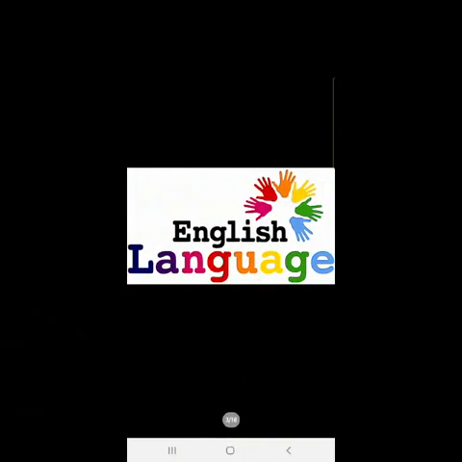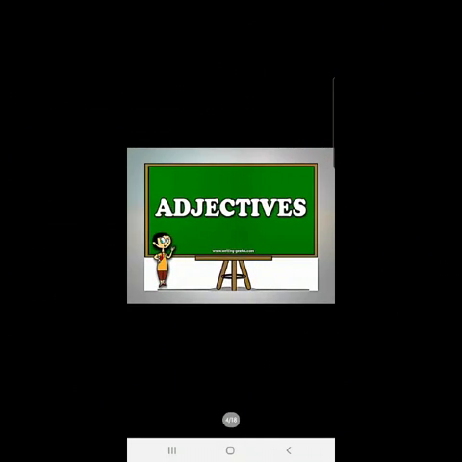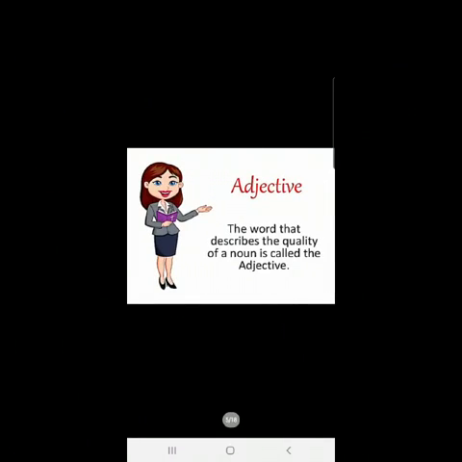Children, this is your English language class and we are going to start a new topic today, which is adjectives. Okay? Children, what do we mean by adjectives? The word that describes the quality of a noun or a pronoun is called the adjective. This means that a word which tells us more about a noun or a pronoun is an adjective, children.